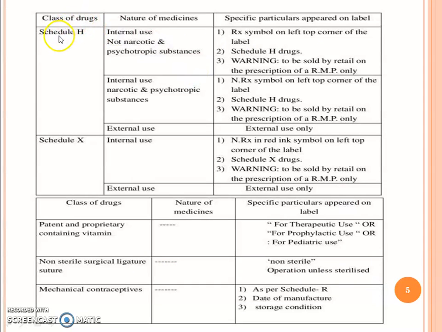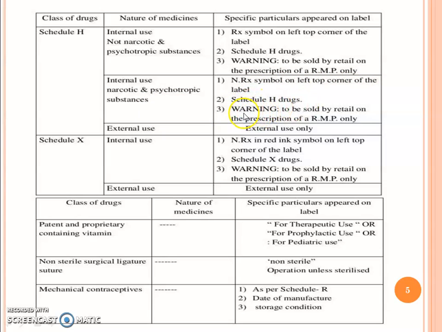Then Schedule H: nature of medicine is internal use, not narcotic and psychotropic substance. Then Rx symbol on the left top corner of the label. Schedule H drug, warning: to be sold by retail on the prescription of a registered medical practitioner only. Internal use, narcotic and psychotropic substances: Rx symbol on the left top corner of the label.